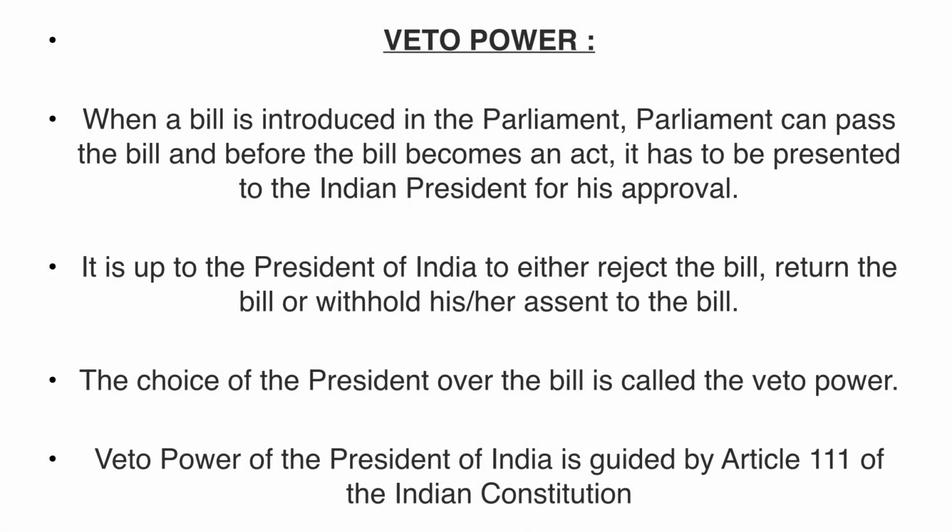Now let's talk about the veto power of the president and the governor. Right now I'm only explaining in a generalized form what veto power is. So for a bill to become an act, the president needs to give his or her assent to that bill. Okay, she has to sign it. But if just in case the president decides not to do it, what she can do is either reject the bill because she found some errors or did not like it. Either she will return the bill or she will withhold her decision. She will not sign on the bill. She will not say yes or no.